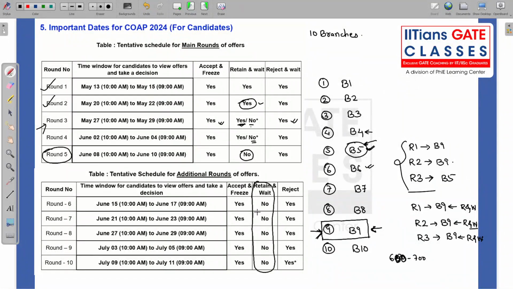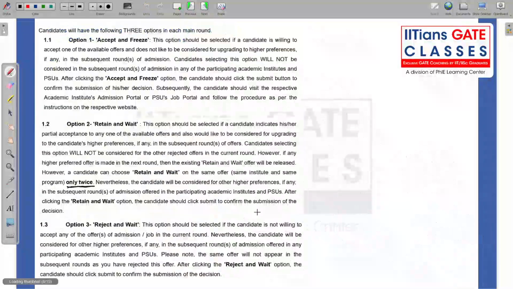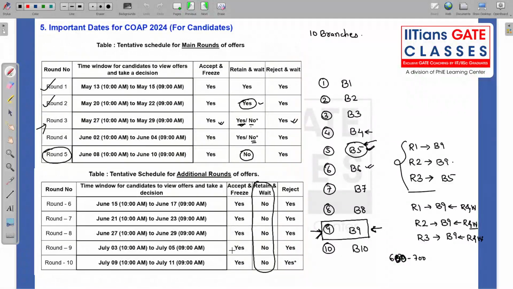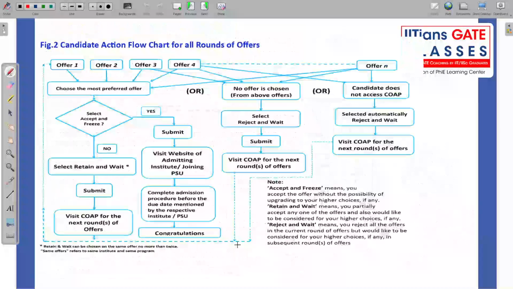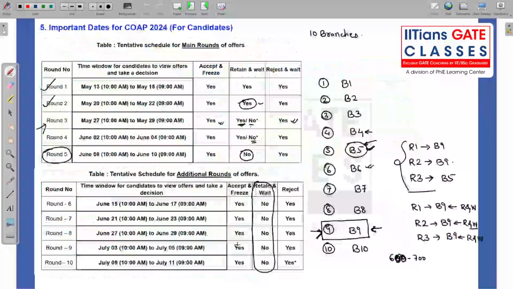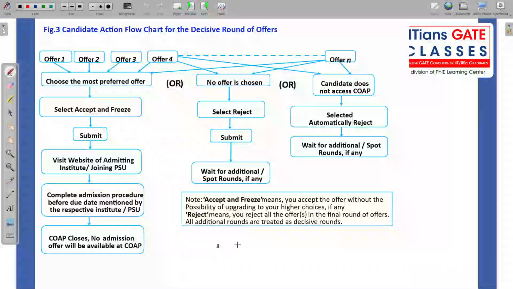So very simply I have tried to explain this. Here you can see everything is written, you can read this, but I have explained this to you with the help of an example. So this is your candidate flow chart. If you are very good at reading flow charts, you can read this also. But I think I have explained it with the help of an example, so even this flow chart is not required. If you think you haven't understood, do comment in the comment section below and I will reply to you.